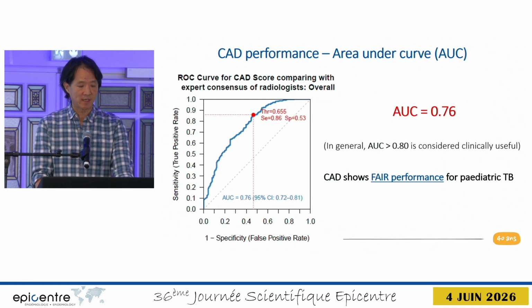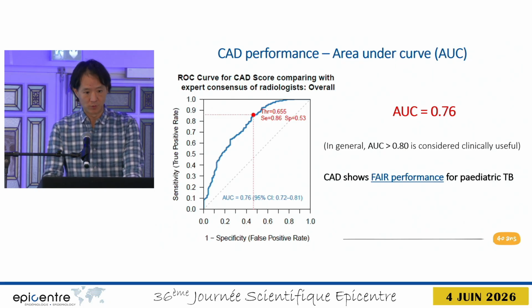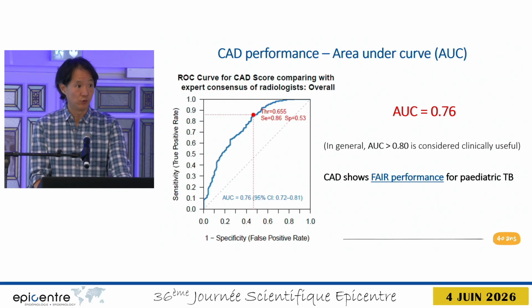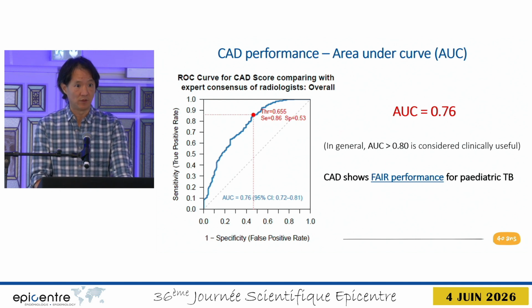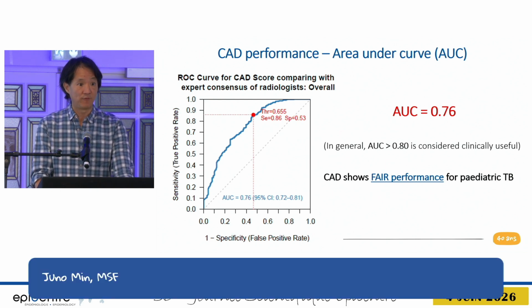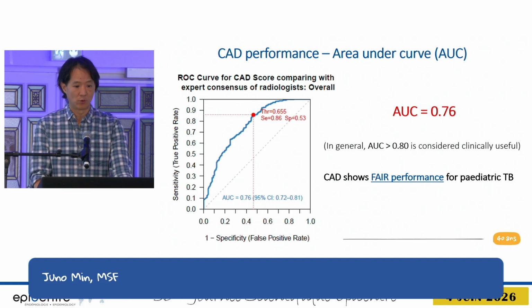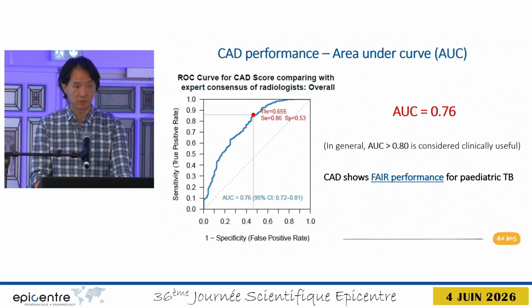So to assess the CAD performance, we generated these receiver operating characteristic curves, or ROC curves, which plot the true positive rate, or sensitivity, on the vertical axis and the false positive rate on the horizontal axis. And we plot these values for every single possible threshold to generate this curve. For example, at a threshold of 0.655, the sensitivity was 86% and the specificity was 53%.